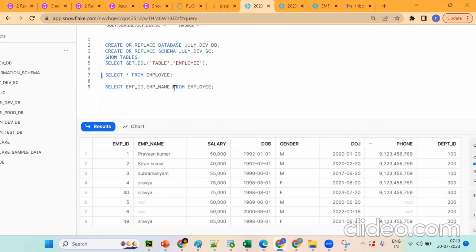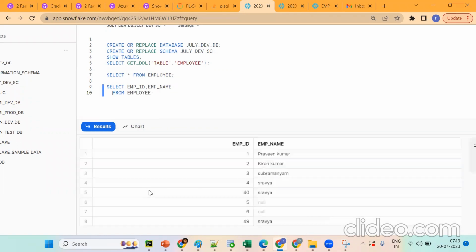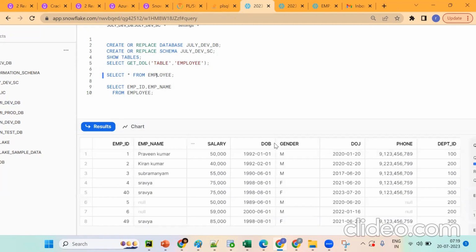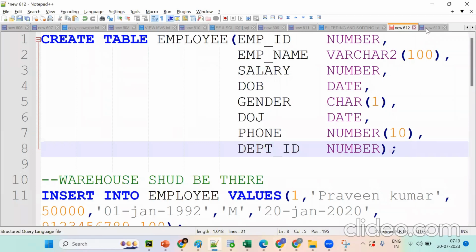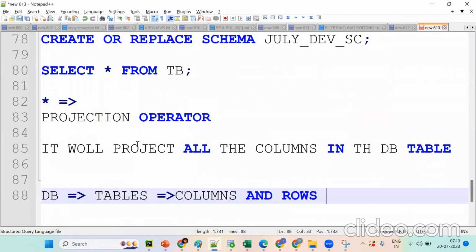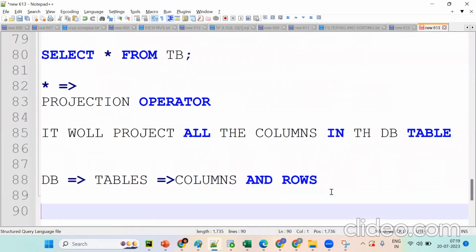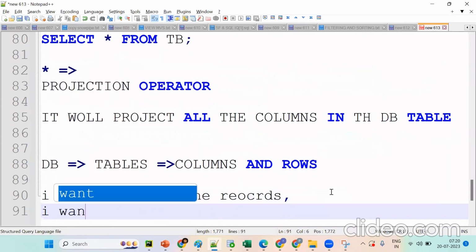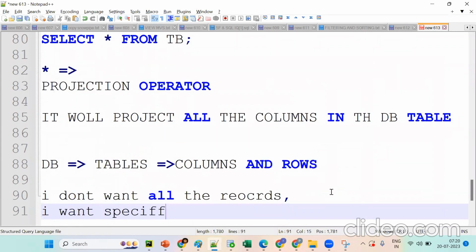Suppose I don't want all the columns, I want only specific columns, we can go for that. Now see this: it is projecting all the columns as well as all the records. Suppose I don't want all the records, I want only specific records. Star is nothing but a projection. It will project all the columns in the database table. Suppose I don't want all the records, I want specific records.